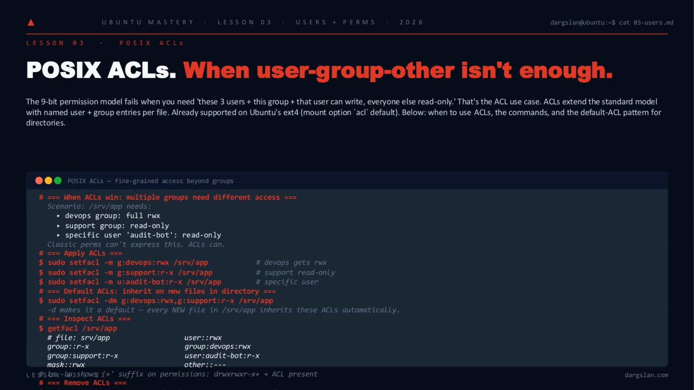drwxr-xr-x plus means an ACL is in play. If you don't see it, you're reading an incomplete picture of who can touch that file.